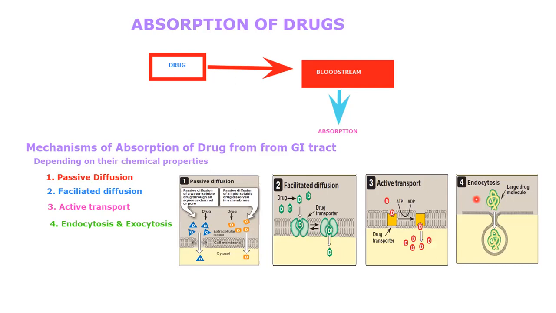Many cells use exocytosis to secrete substances out of the cell through a similar process of vesicle formation. For example, vitamin B12 is transported across the gut wall by endocytosis, whereas certain neurotransmitters, for example norepinephrine, are stored in intracellular vesicles in the nerve terminal and released by exocytosis. So this is all about the absorption of drugs.